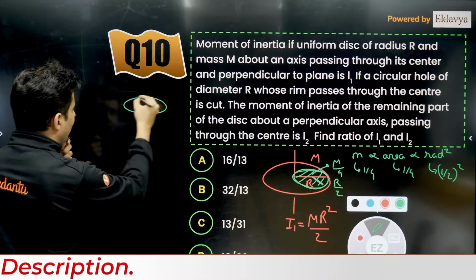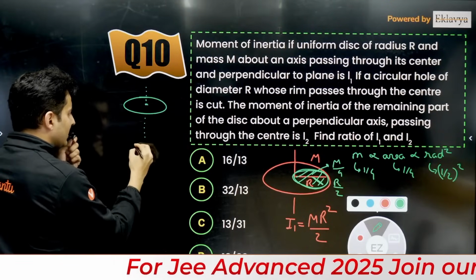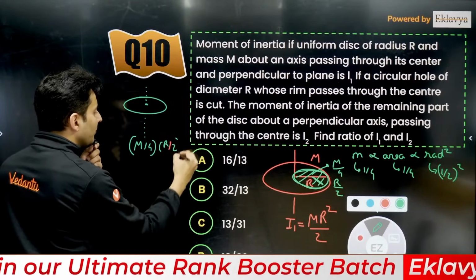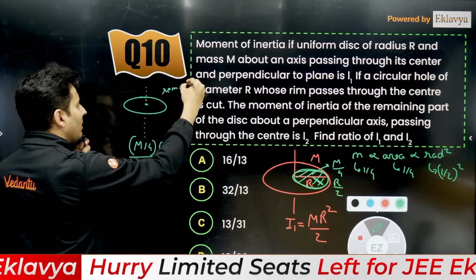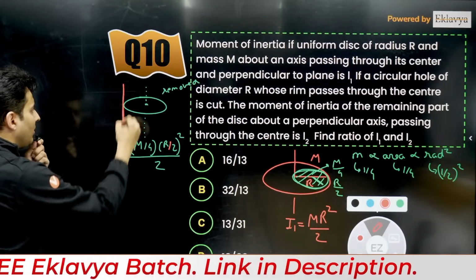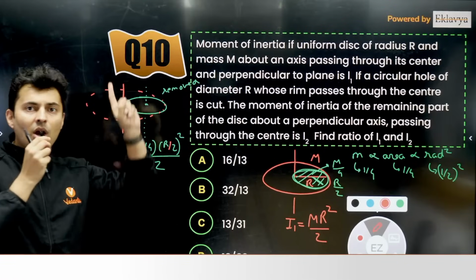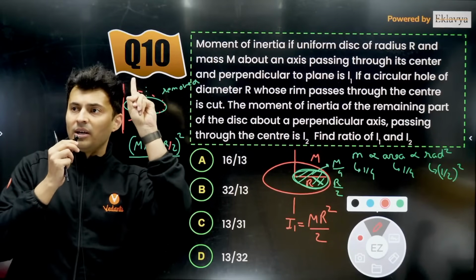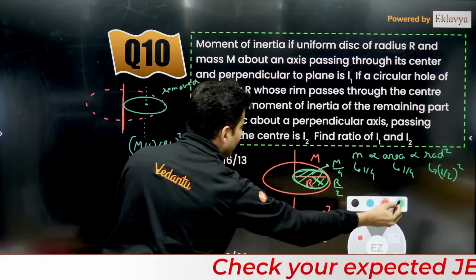So now just imagine whatever part has been removed. If you measure that moment of inertia about its own central axis, the moment of inertia will be mass, which is m by 4, radius, which is r by 2 whole square, divided by 2. It's the part which has been removed. But don't measure that moment of inertia about this axis. You have to measure about the central axis, because remember, it was part of a bigger disk. So whenever you add and subtract, all the inertia should be measured about the same axis. Is that clear? So you have to shift this particular moment of inertia, my dear students.